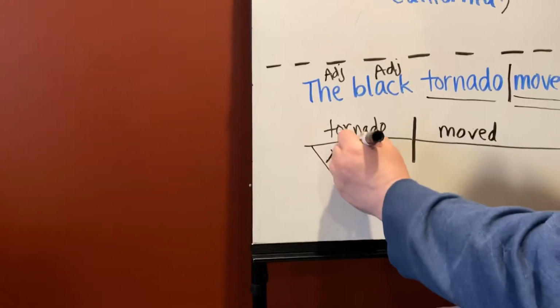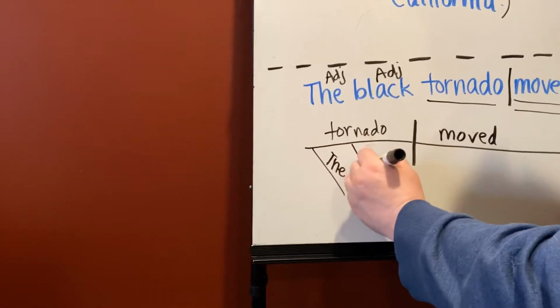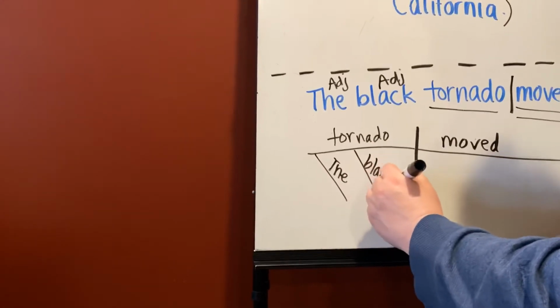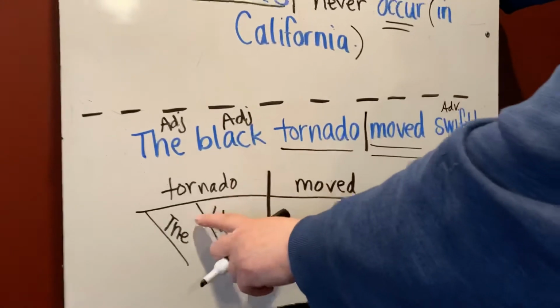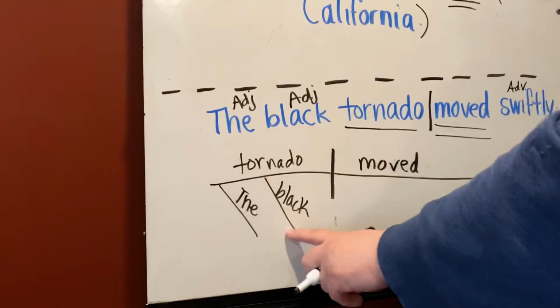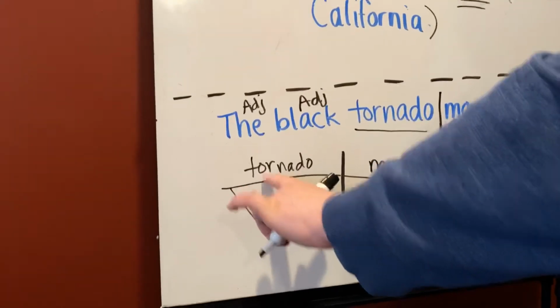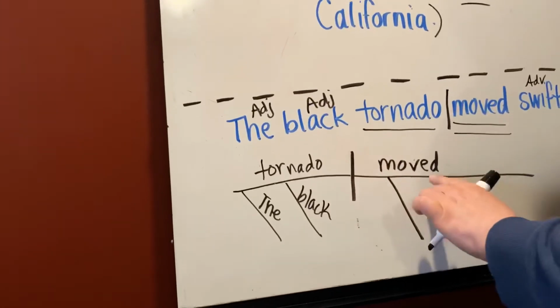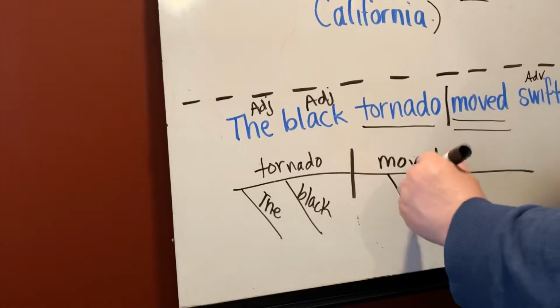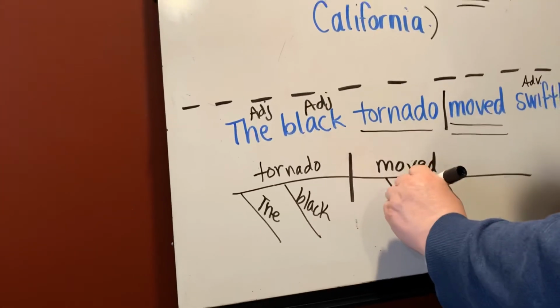The, black. Now we're going to diagram swiftly, and just how adjectives come off the noun that they describe, so do adverbs. So swiftly describes moved, so it's going to come right off moved. Swiftly.